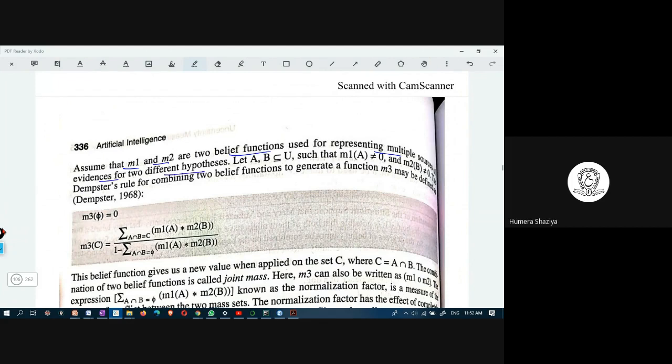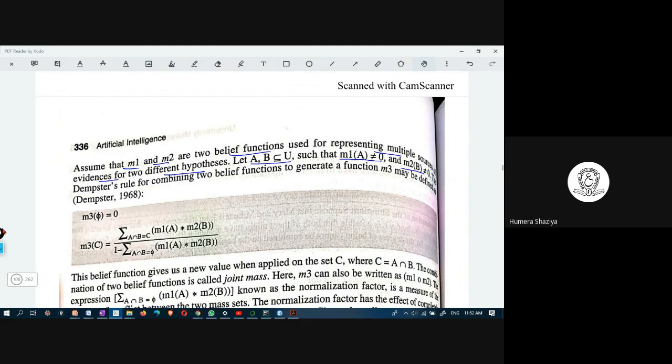There are two hypotheses, and there are two functions. A, B are subsets of the universal set U, such that M1 of A is not equal to 0 and M2 of B is not equal to 0. There is some probability which is not equal to 0.